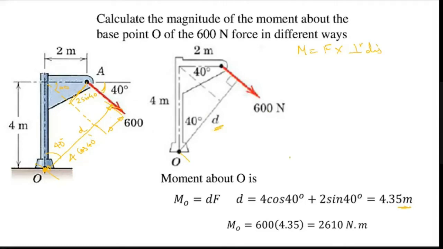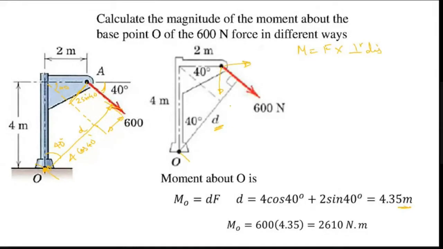So it is very tedious to identify a particular moment value for any inclined force. And this is for a single force. If you have 3 or 4 forces, then it is very difficult. So in order to avoid that, we use Varignon's theorem. What does Varignon's theorem state? I am going to resolve this.